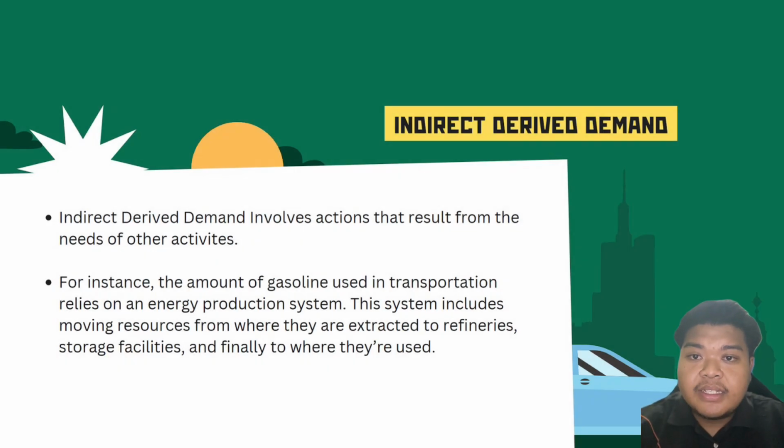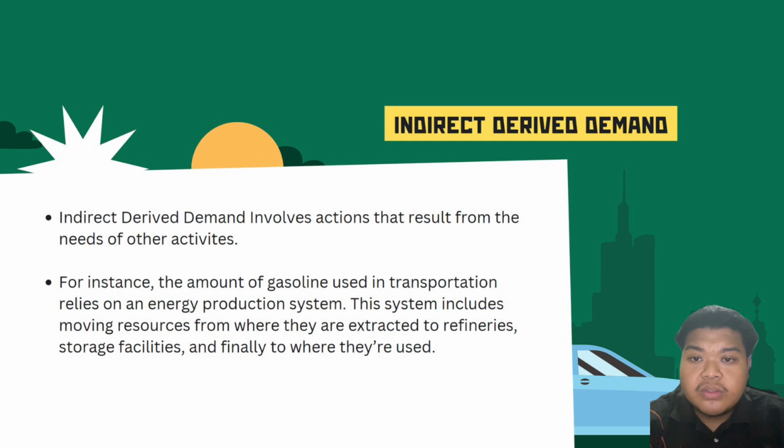Secondly is indirect derived demand. Indirect derived demand involves actions that result from the needs of other activities. For example, the amount of gasoline used in transportation relies on an energy production system. This system includes moving resources from where they are extracted to refineries, storage facilities, and finally to where they are used. Warehousing, which involves storing goods, can also be seen as an example of indirect derived demand because it's nearly impossible to move products directly from where they are made to where they are consumed.